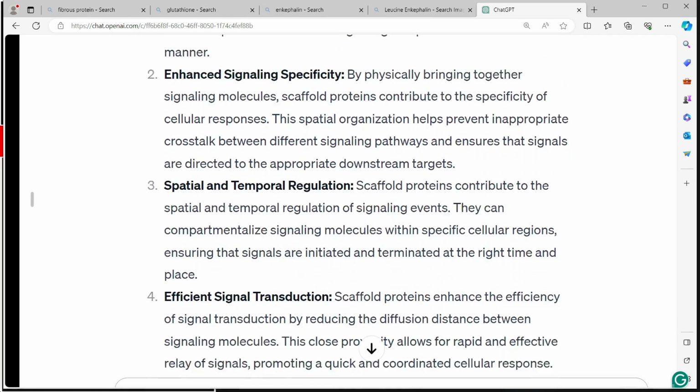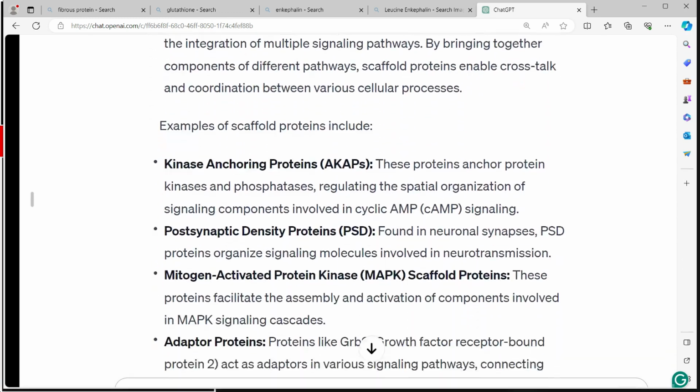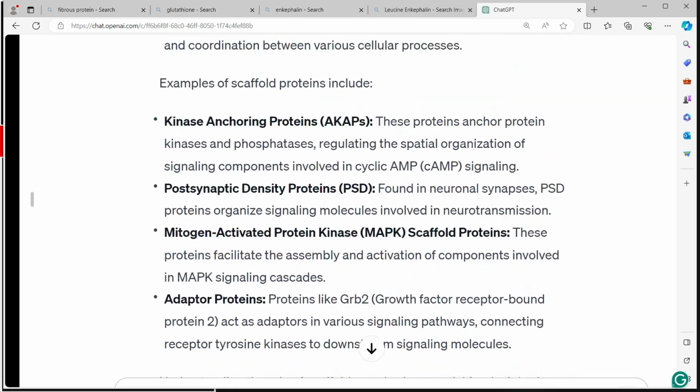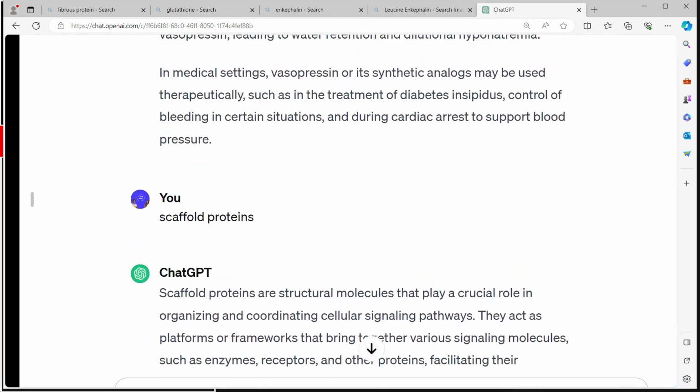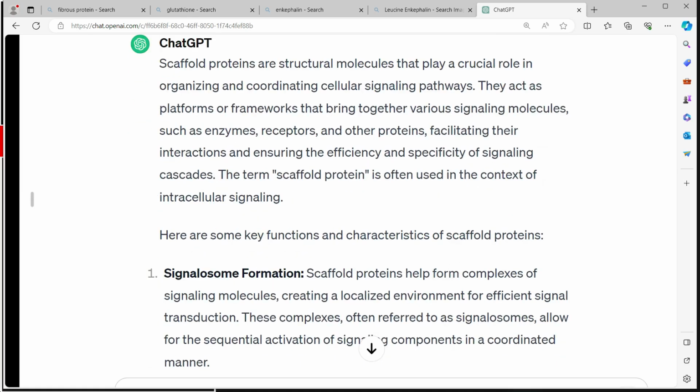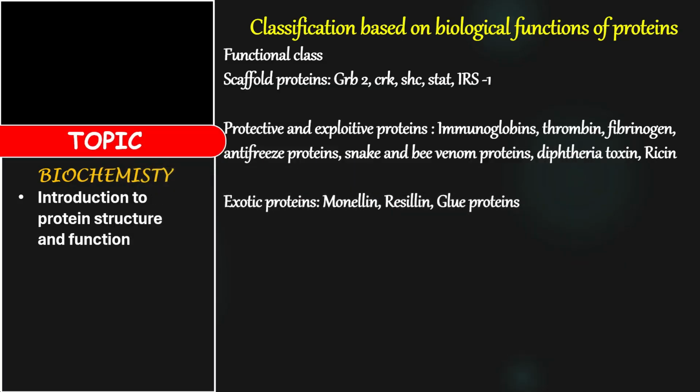And to be honest with you, I still don't really understand what they want here. Maybe this one is for advanced level studies, but you can just know it and you are good to go. All right, so that is that. You have the GRB2, CRK, SHC, STAT, and IRS1.